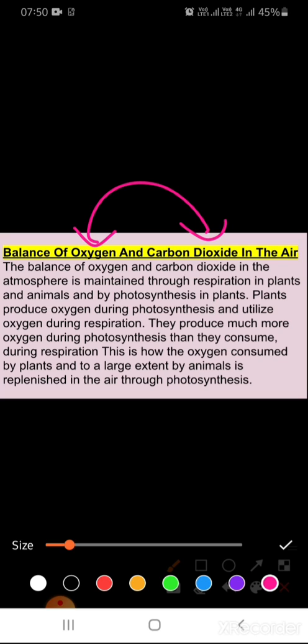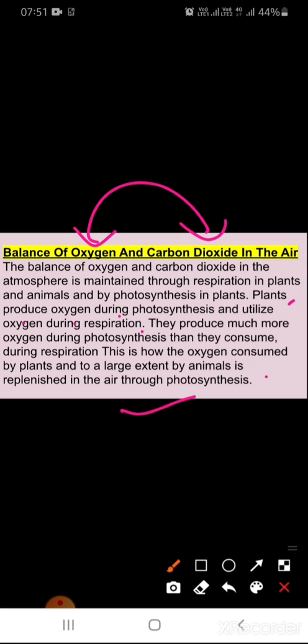Is it clear? Now you can see plants produce oxygen during the photosynthesis and utilize oxygen during the respiration. They produce much more oxygen during the photosynthesis than they consume during the respiration. This is how the oxygen consumed by plants and to a large extent by animals is replenished in the air through the photosynthesis. Is it clear? Is it clear, the balance of oxygen and carbon dioxide in the air?